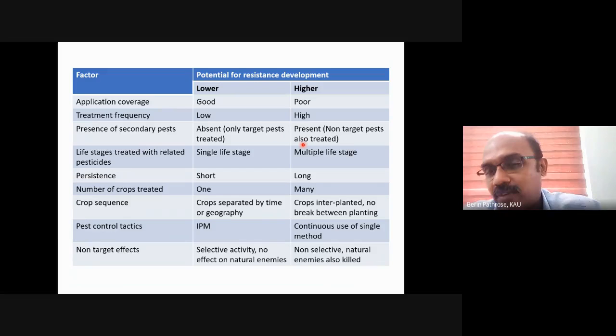I will take one more example. Pyrethroids were first introduced in our country in the 1970s and widely used up to the 80s. Because of the widespread use of pyrethroids, we had a huge outbreak of BPH in the Kuttanad area of Kerala, because farmers were highly convinced by the pyrethroids at that time.